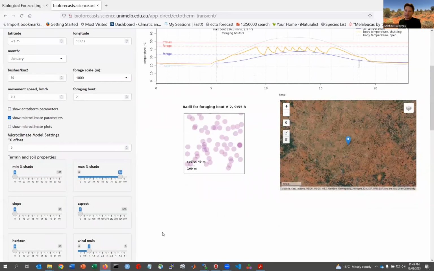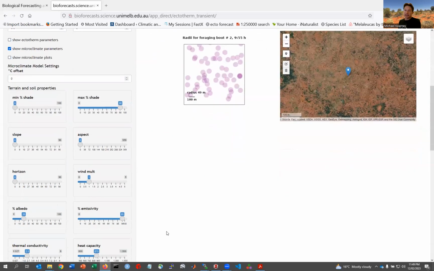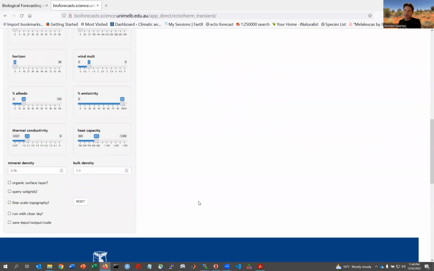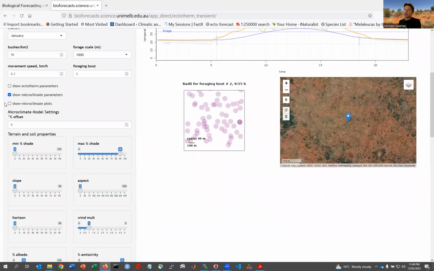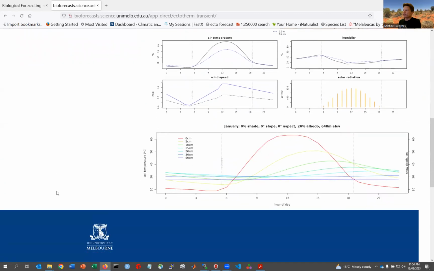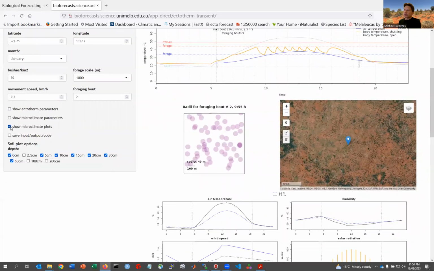This is exactly the same as the Global Monthly Climatology Soil Microclimate Model that I introduced first, so it's got all the same parameters. It's running that microclimate model. So you can run a microclimate and you can see the plots, of course, as in the other app.